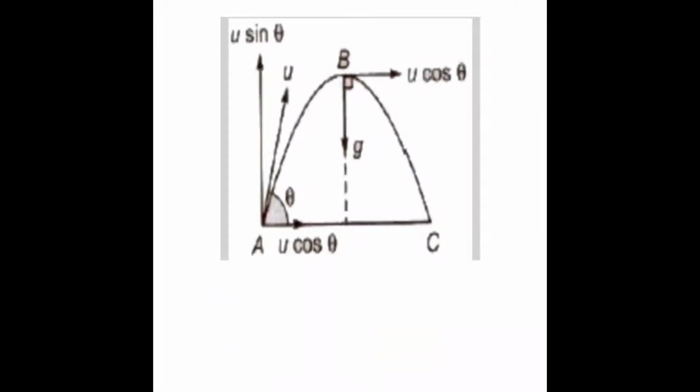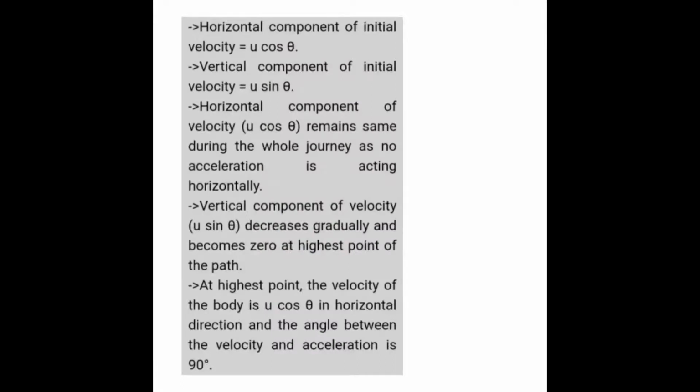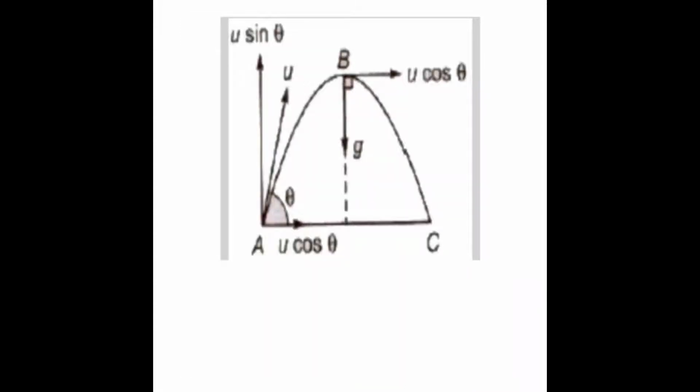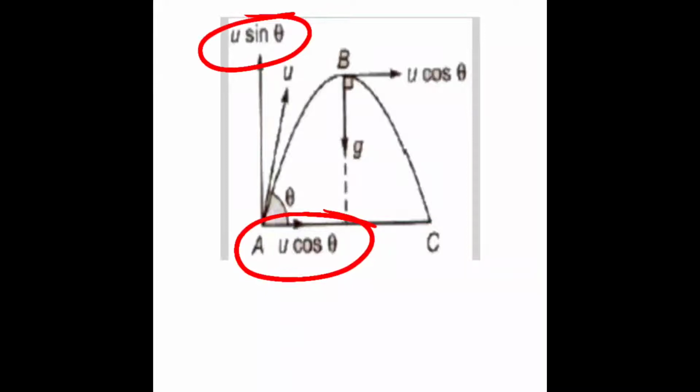So there are few terms based on this projectile motion, that is horizontal component is u cos theta, vertical component is u sin theta.